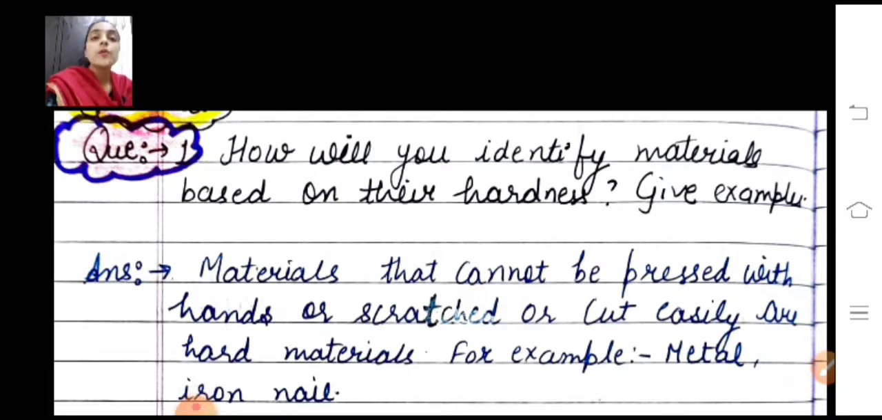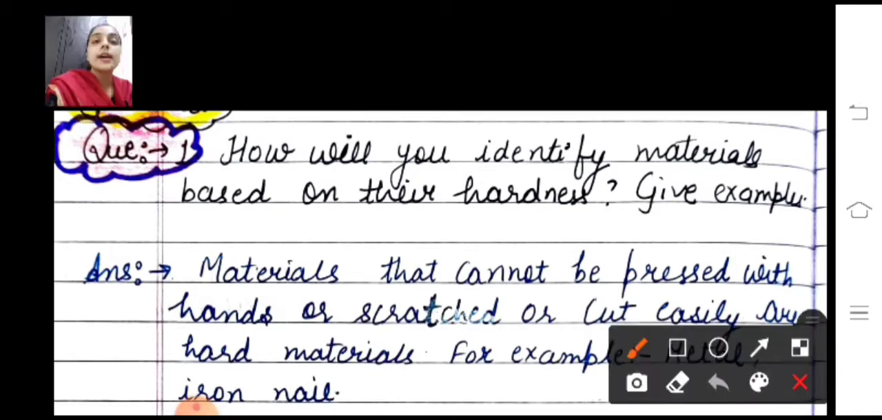Today we are going to discuss the question answers of grouping of materials of different kinds. So let's start discussing the exercise question answers first. Question number 1 is, how will you identify materials based on their hardness? Give examples.